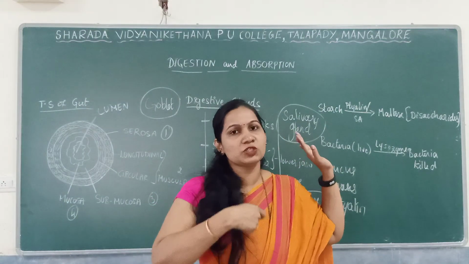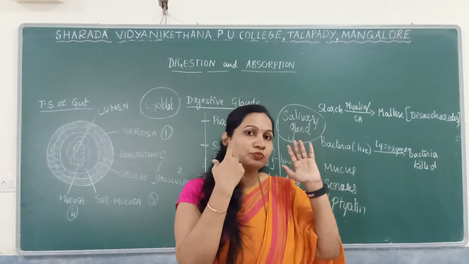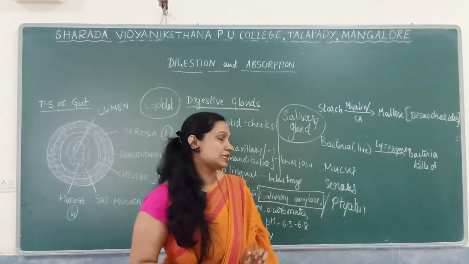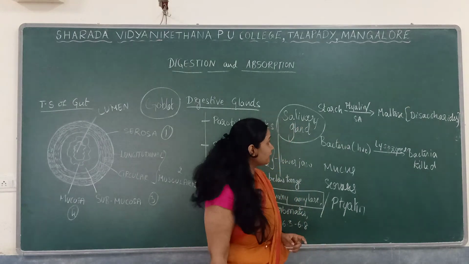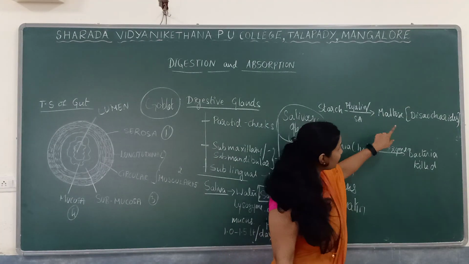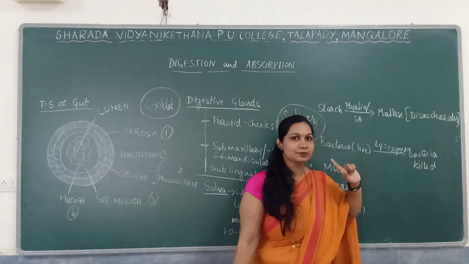Whatever the food you are consuming, you have to chew a lot. That should thoroughly mix with the saliva. So it mainly consists of amylase, which is also known as salivary amylase, which converts starch into maltose. What is this maltose?